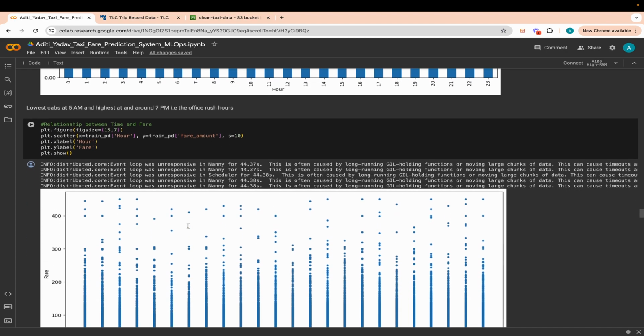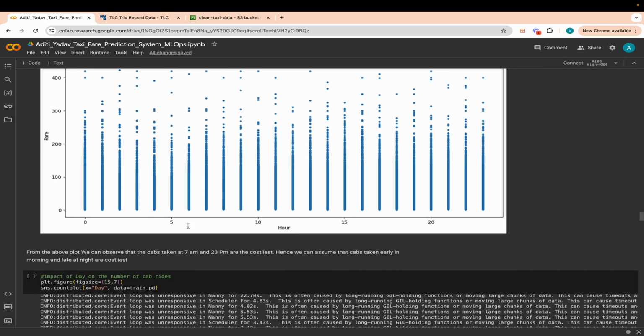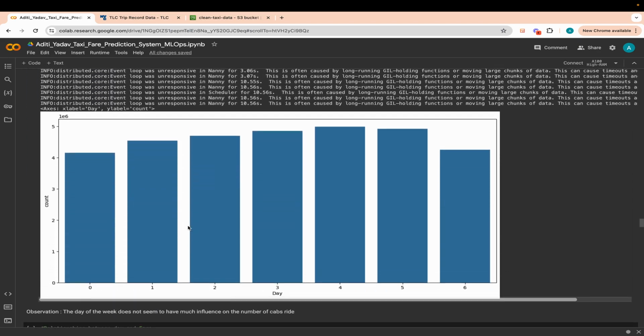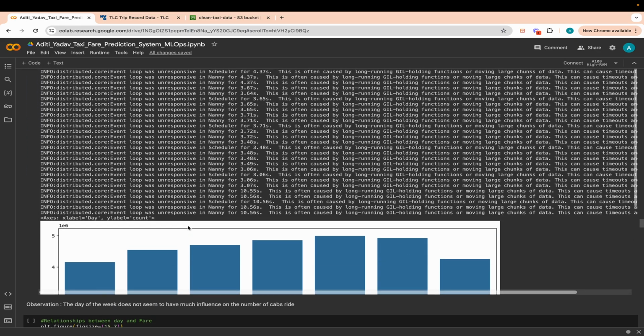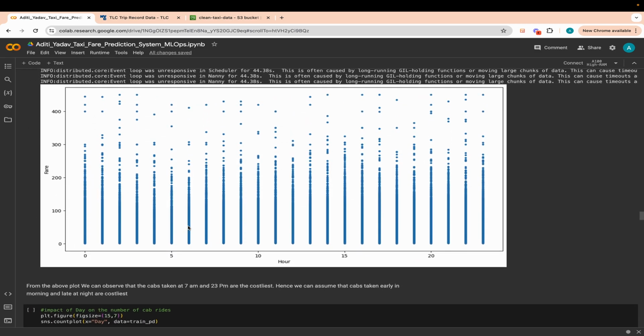Now let's talk about the distance and the fare. We can also conclude some things for the day: the highest fare seems to be on Sunday and Thursday, and the lowest on Wednesday and Monday.